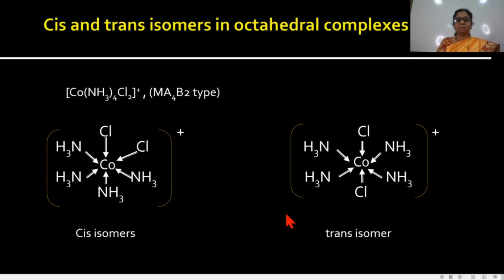They have the same molecular formula, but differ in the spatial arrangement of the same groups. In one complex, the 2 Cl ions are on the same side of the central metal ion, and in the other, the same groups are on the opposite side. In this way, octahedral complexes also show cis-trans isomerism.